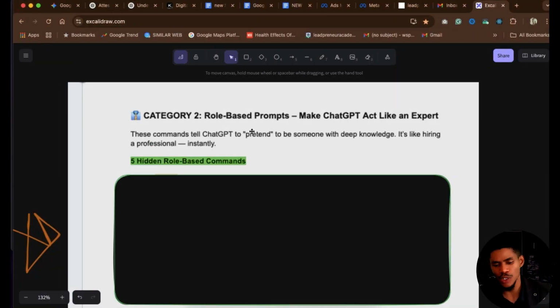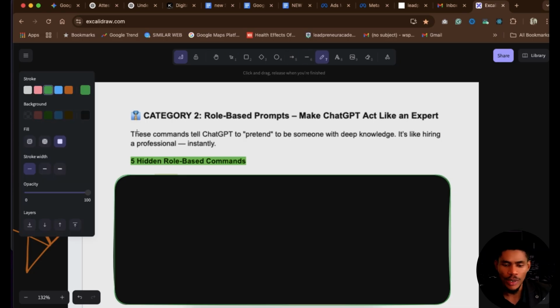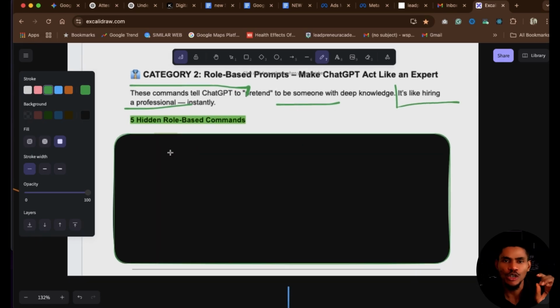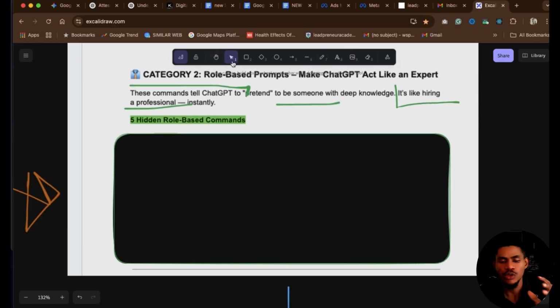So now let's break down category number 2. Category number 2 is role-based prompts. This role-based prompt allows ChatGPT to act as an expert or anything you want ChatGPT to act as. This command tells ChatGPT to pretend to be someone, right, with deep knowledge of sorts. It can be the deep knowledge of an engineer, of a driver, anything at all. It's like hiring a professional instantly by just using this particular prompt. Now let's look into the prompts.